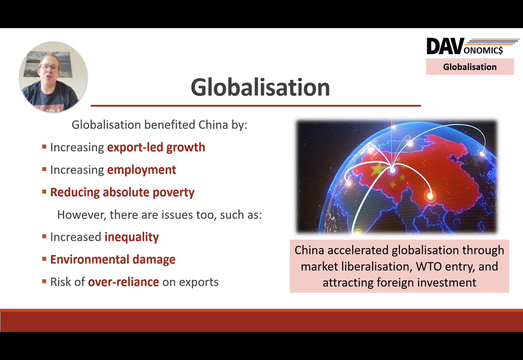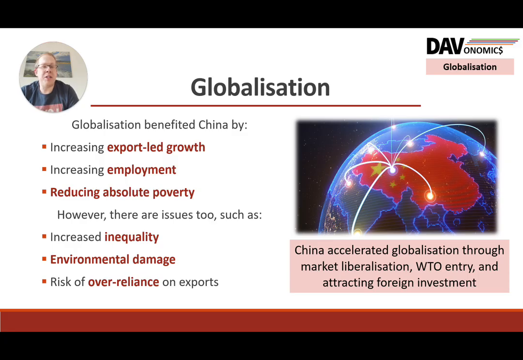Once you've got cheaper transport costs, communication, and free trade across the world, and you have the opportunity to offshore and move production into China, that's a massive game changer in terms of lowering prices for consumers, increasing competition, and seeing countries able to specialise for comparative advantage. From China's point of view, globalization was a massive boon in terms of export-led growth, expansion of jobs, and a huge reduction in absolute poverty, as we'll see.